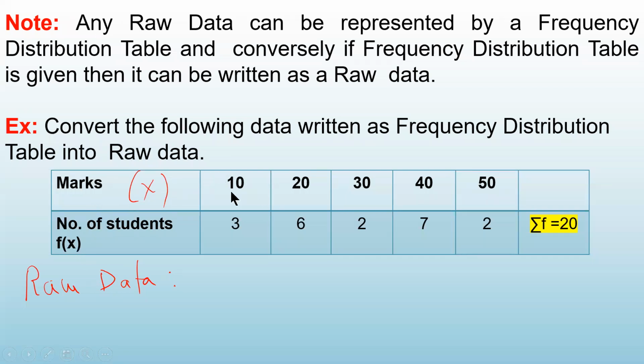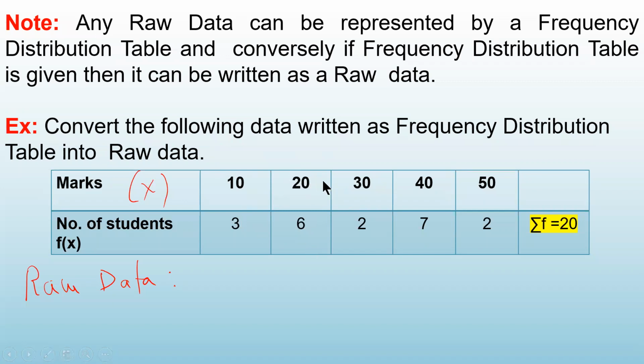क्या दिया है इसमें? 10 marks. Number of student. कितने student को 10 marks मिला है? 3 students. That means 10 is repeated 3 times in the data. That is the meaning. Look at the second column. Marks is 20 and number of students, मतलब कितने student को 20 marks मिला है? 6 students को.